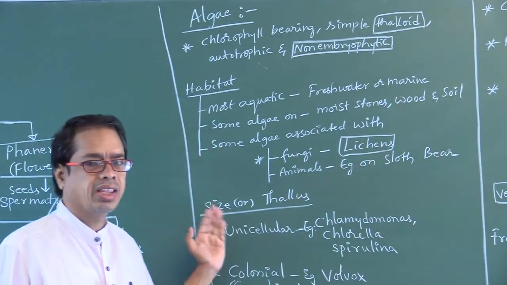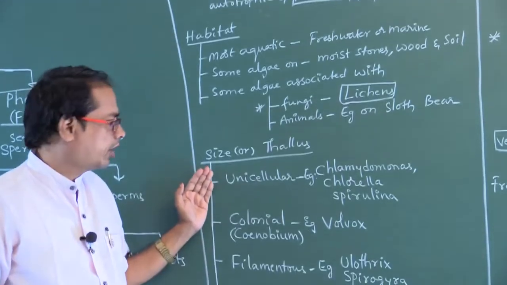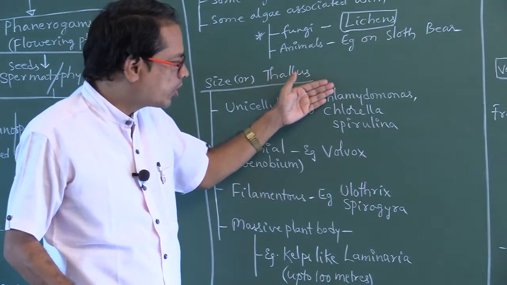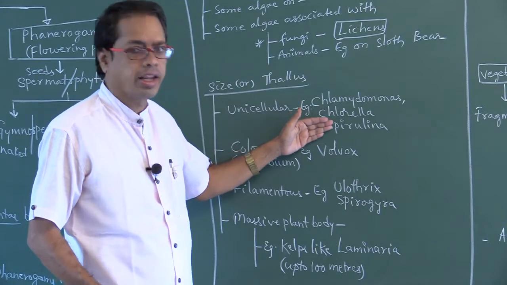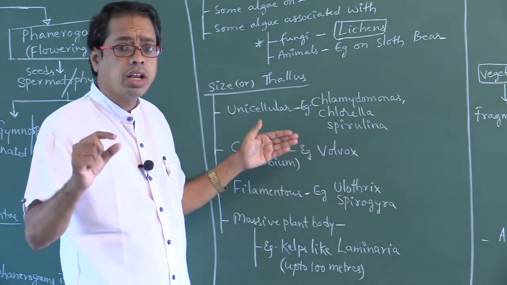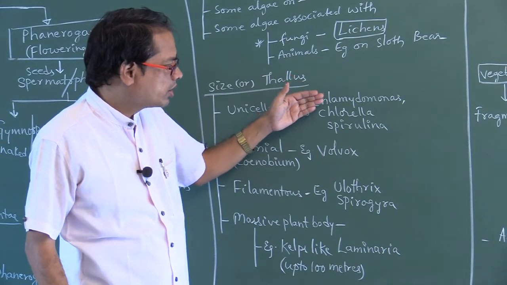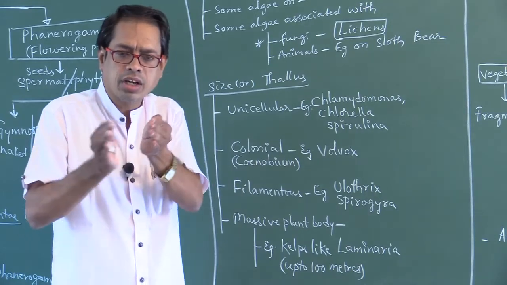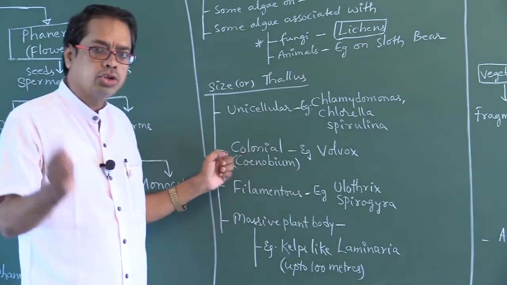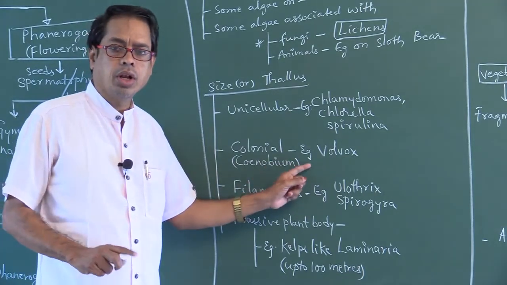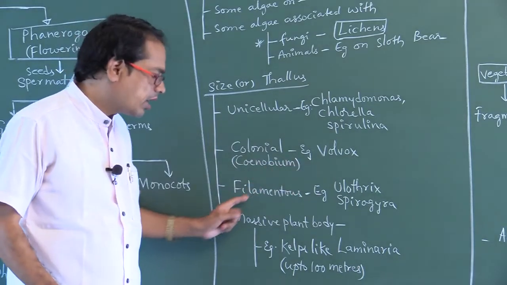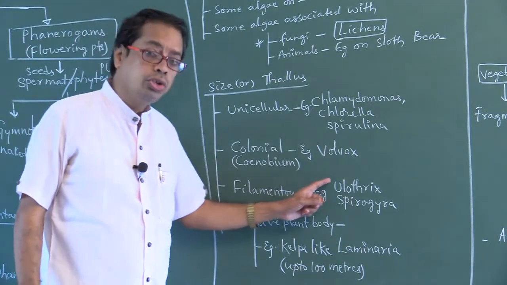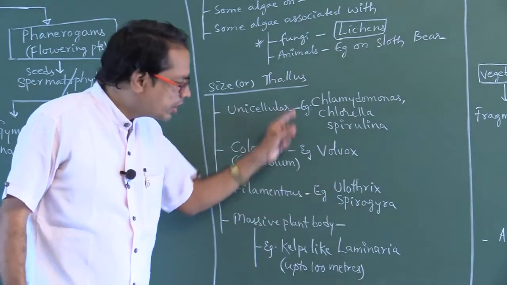Size of thallus. Some algae are unicellular, that is Chlamydomonas, Chlorella, Spirulina. Colonial means a group of organisms living together. Colonial is also called cenobium. Example, Volvox. Next, filamentous. Filamentous means multicellular, many cells in nature. That is Ulothrix, Spirogyra. You have to remember the examples.